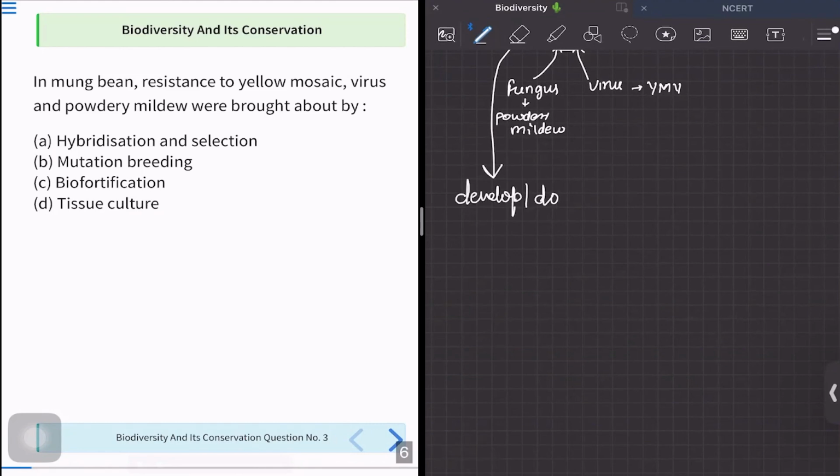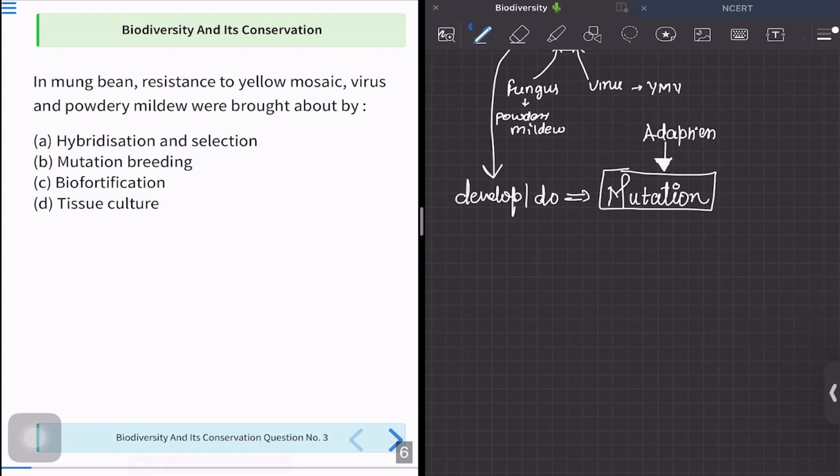So what does it do? It undergoes some kind of changes, a mutation. When the body is put under stressful conditions, it is going to adapt itself, and this adaptation is brought about in such plants by mutation.